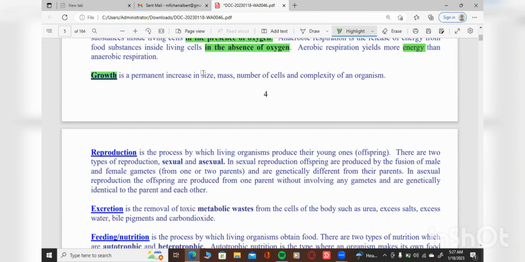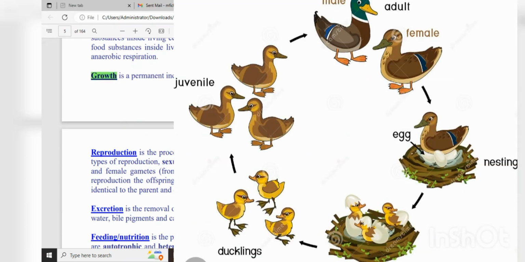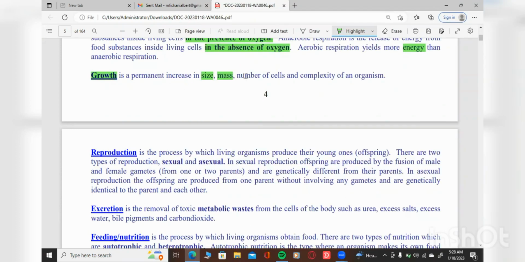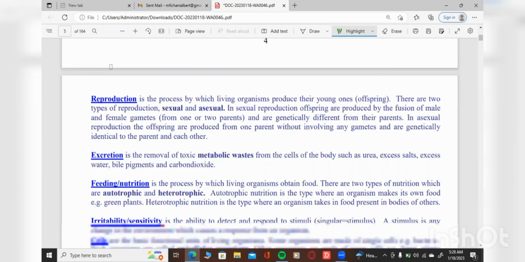Okay, when you begin to see the size changing from a smaller to a bigger size, the mass, maybe from 1 kg to 3 kg, whatever, you see the mass is also increasing. The number of cells also is increasing, and also the complexity of an organ.